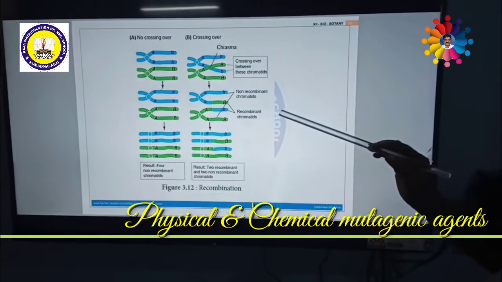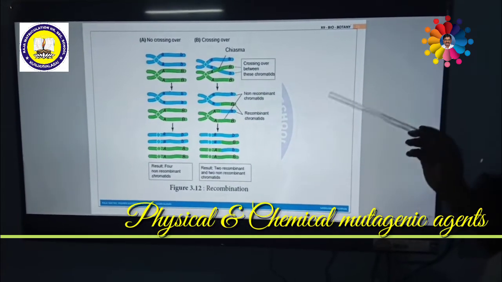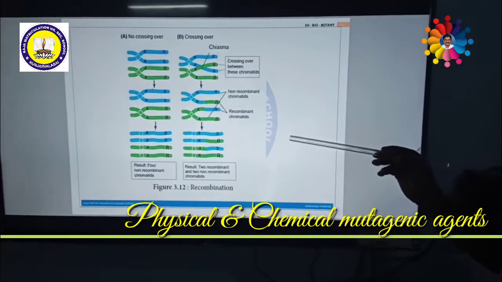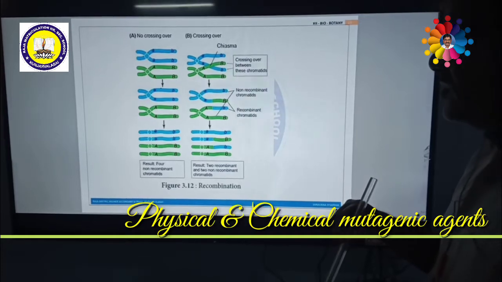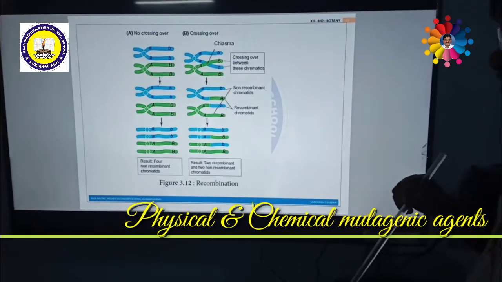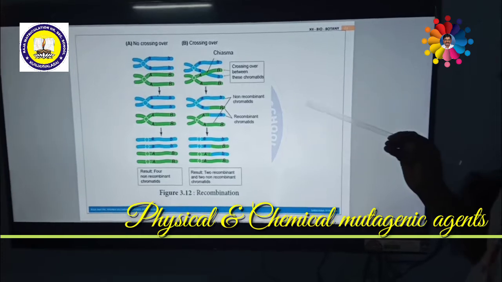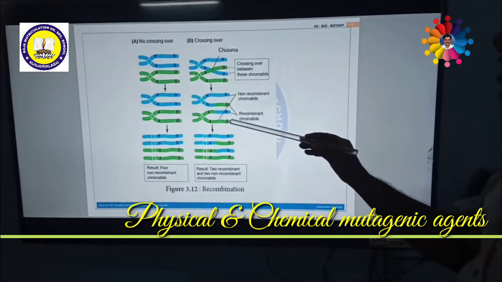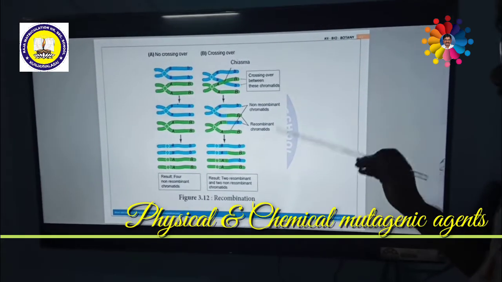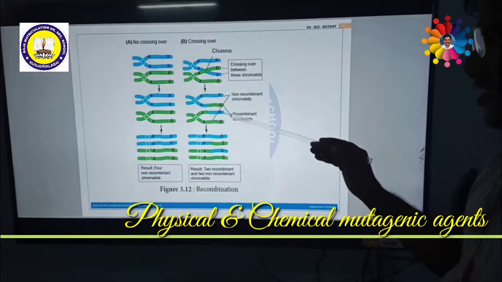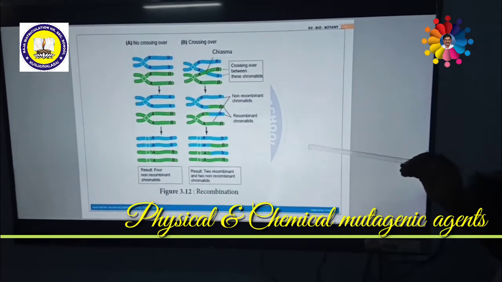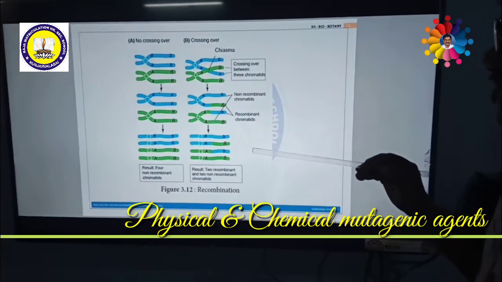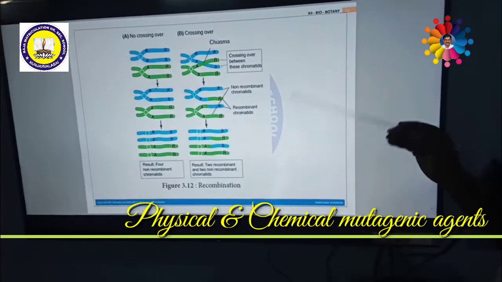What is physical and chemical? If a physical phenomenon or physical process causes a mutation, then it is called a physical mutagenic agent. If any chemicals are responsible for mutation, causing changes in the genes or chromosomes, then this is called a chemical mutagenic agent. Mutagenic agents are also called mutagens.